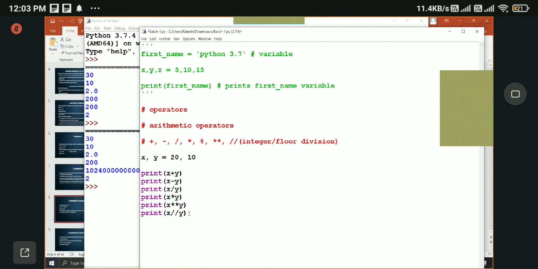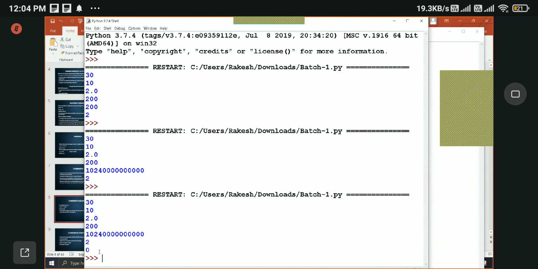And one more thing that we missed is the modulo operator, right? So what is this modulo operator? It returns the remainder. So the remainder is 0.